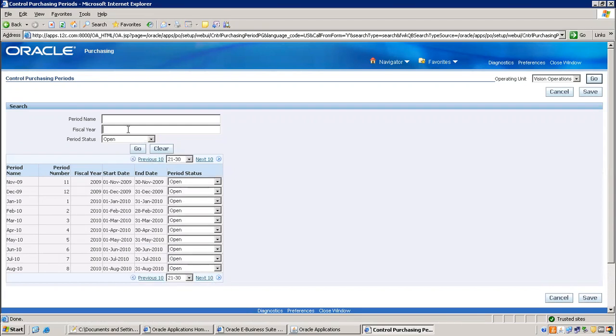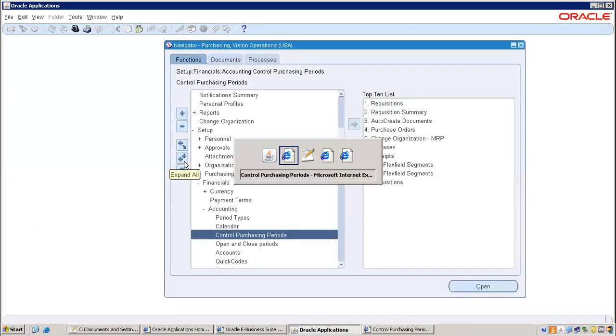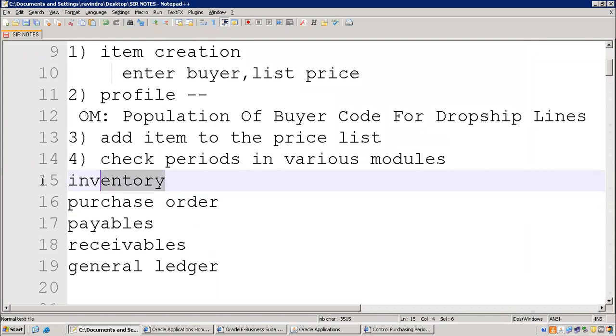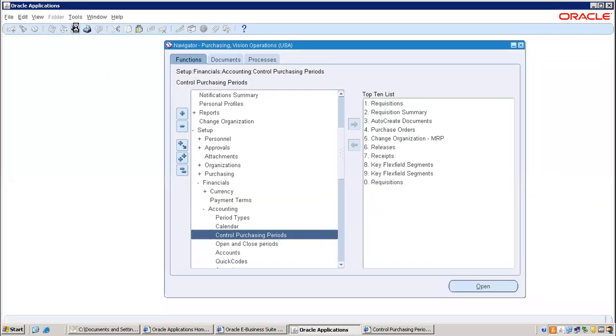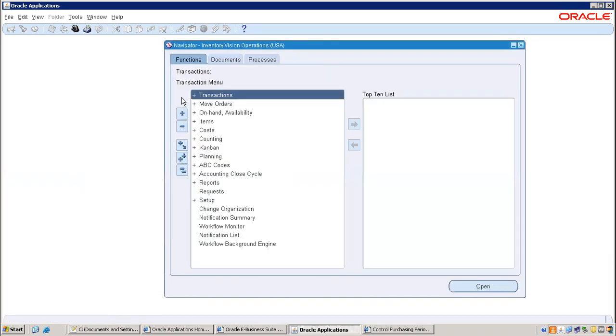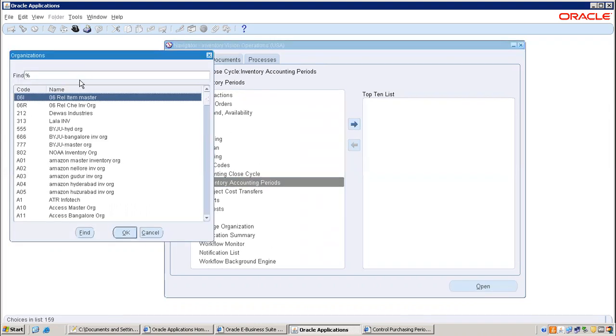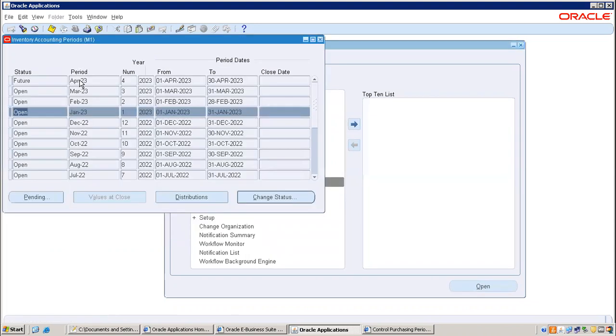Instead of searching that, you can go with this, which is also fine. So January month is open, right? The next is the inventory module. Which organization? Go to inventory. Accounting Close Cycle, Inventory Accounting Periods. You have to check mainly in F1.